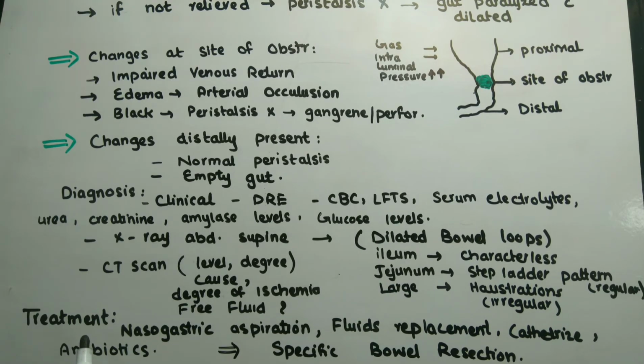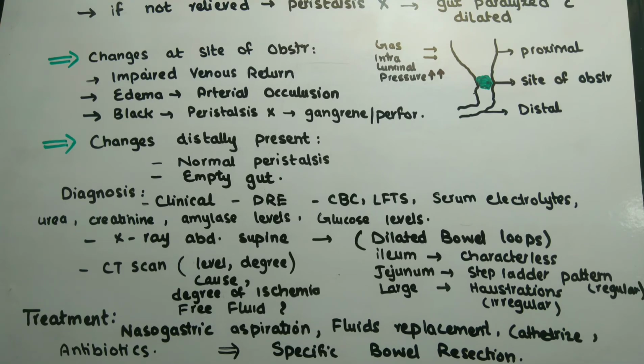Surgery is usually needed in the majority of cases, but the patient must be resuscitated before surgery. Resuscitation includes nasogastric aspiration, fluids and electrolyte replacement, catheterization, antibiotics, and correction of any other existing metabolic abnormality. The indications for early surgical intervention include obstructed or strangulated external hernia, internal intestinal strangulation, and acute obstruction.